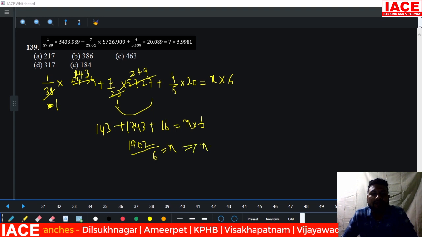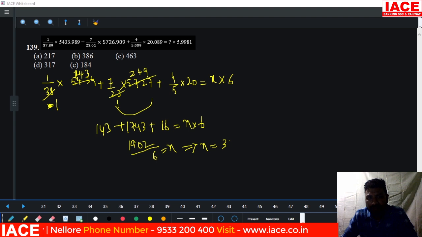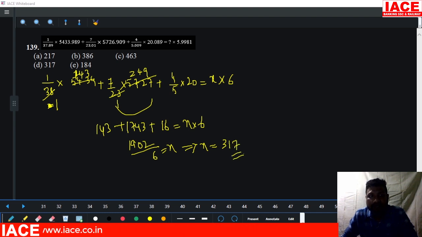Then finally we will get the x value. 6 3s are 18, remaining is 10, and again 6 1s and 6 7s. Finally we will get 317 is the answer. Option D is correct.